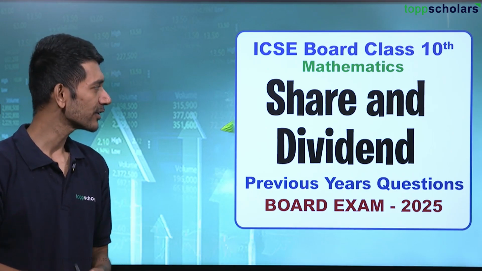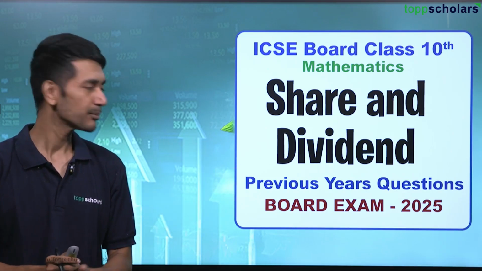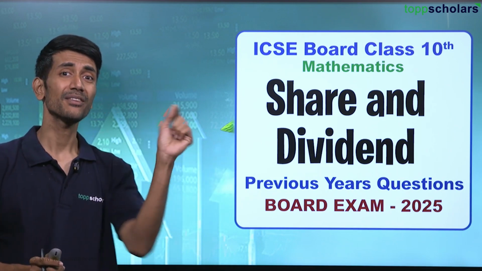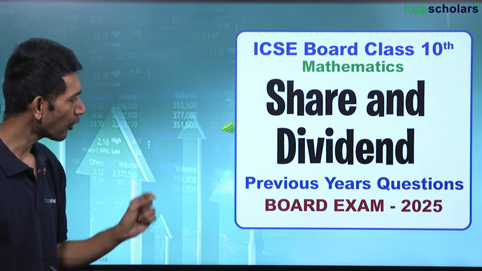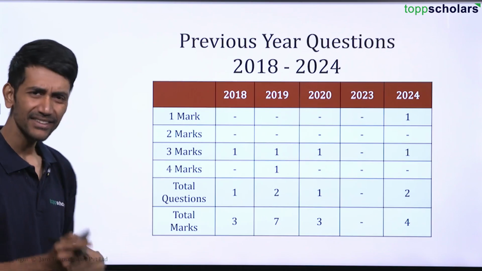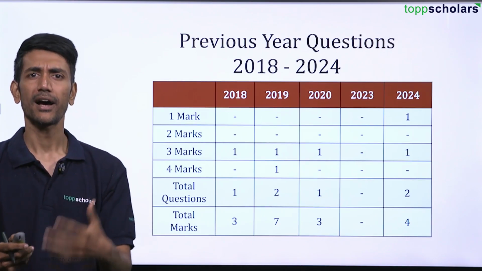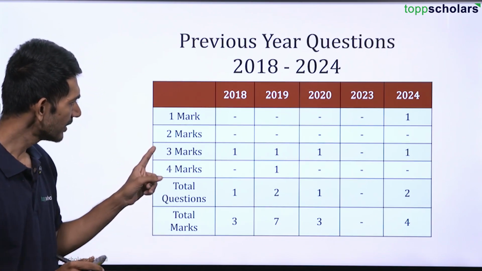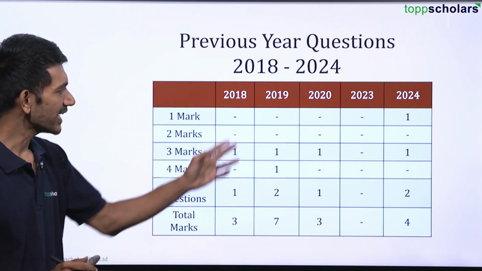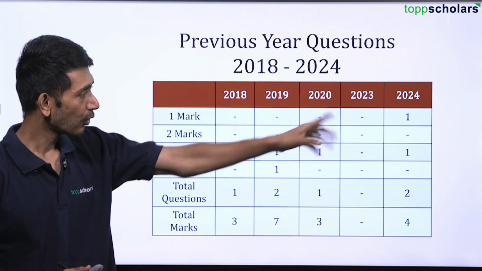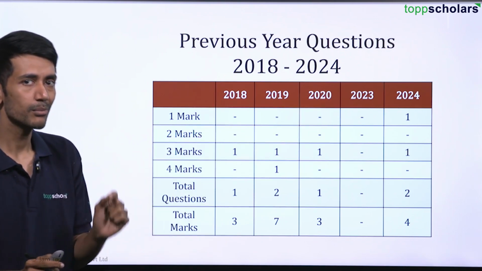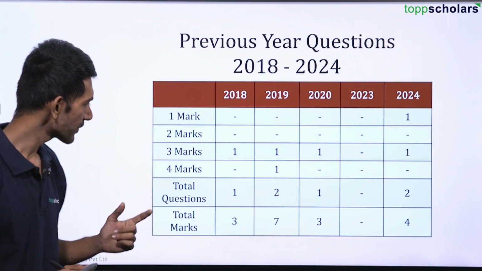In this session, we are going to discuss this chapter of ICSE board, shares and dividends. We'll see some questions solved from previous years, right? So all the way from 2018 to 2024, let us have a glance of how many questions are actually asked from this chapter. If you see, 3 marker is generally asked in 2018, 2019, 2020, also in 2024. So you can expect a 3 marker. The probability of having a 3 marker question in the exam is more, right?